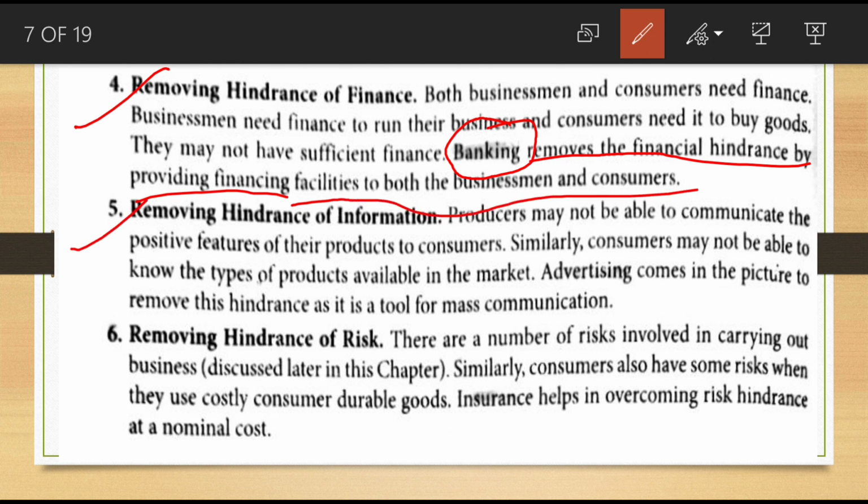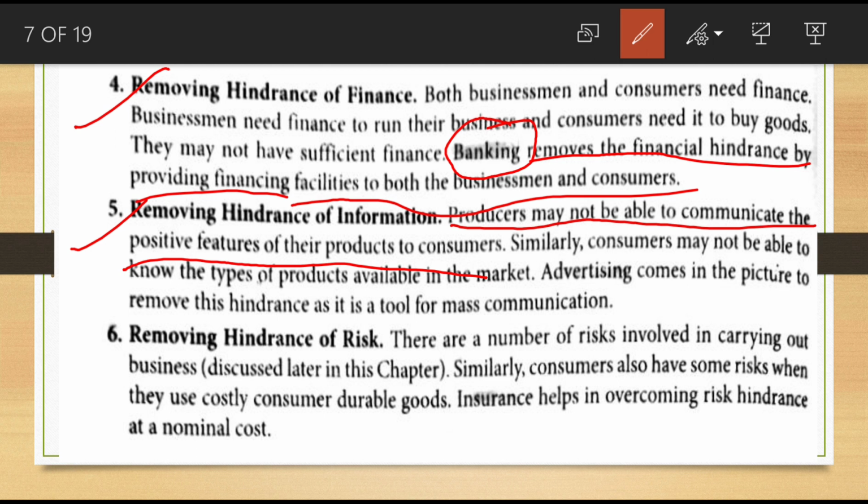Next one is removing the hindrance of information. Producers may not be able to communicate the positive features of their products to the consumers. Only the producer knows the real features of that product. Because consumers are in different places, the producers are unable to meet every consumer directly, so they can't communicate thoroughly about that product. This is another problem that is faced, the problem of information.